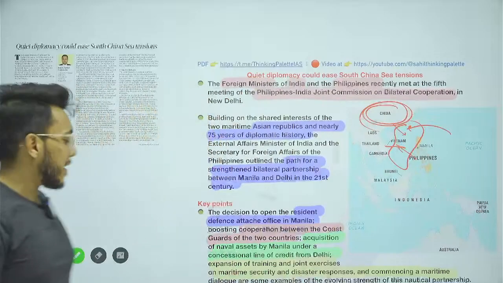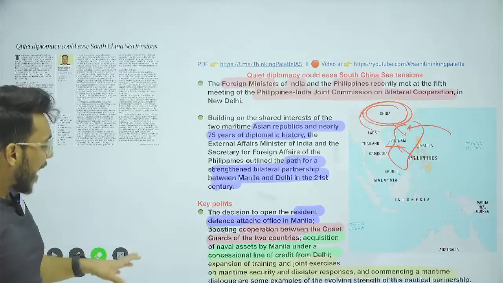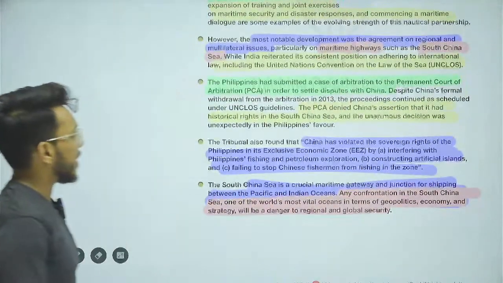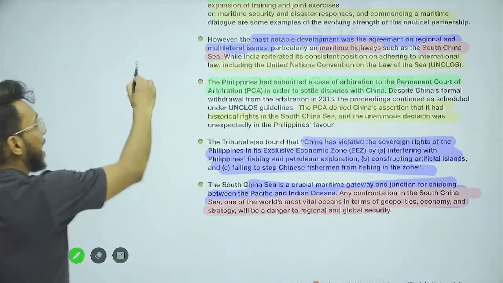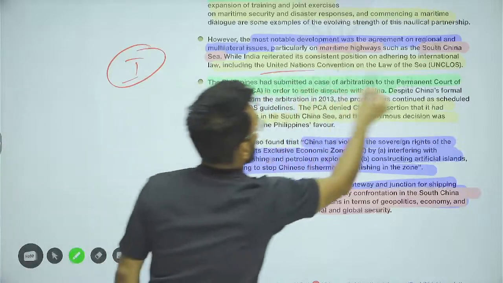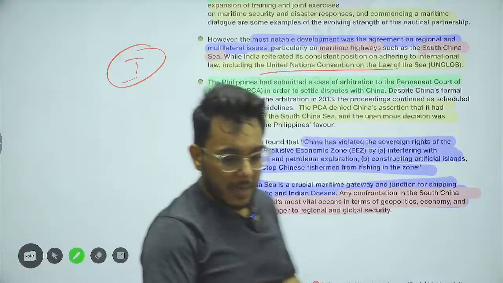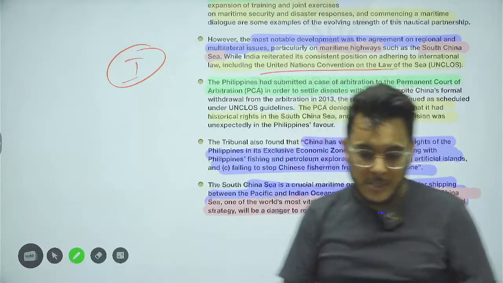China doesn't recognize the claims of the Philippines, and China is showing a kind of hegemony at this particular place. So India says that we recognize what the UN clause says, meaning we recognize the Philippines' claim. So this is something that India has provided. Fine. So this is all about this thing.